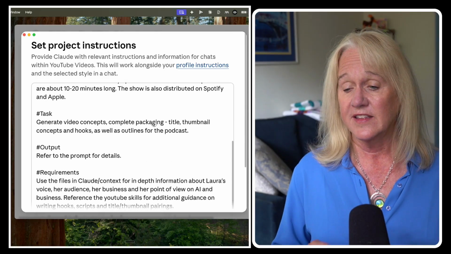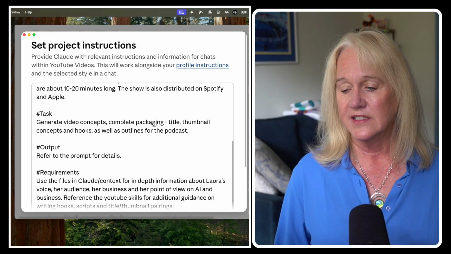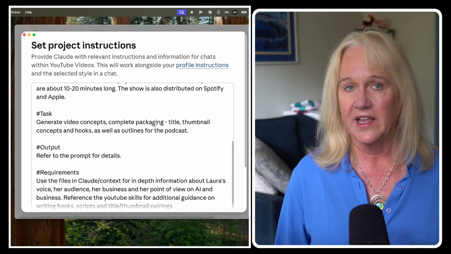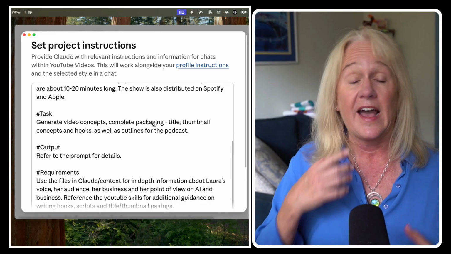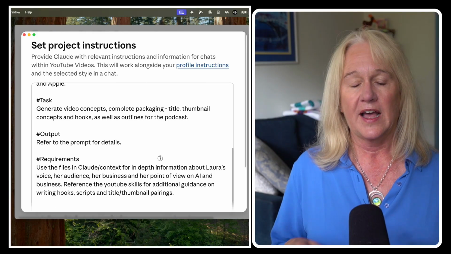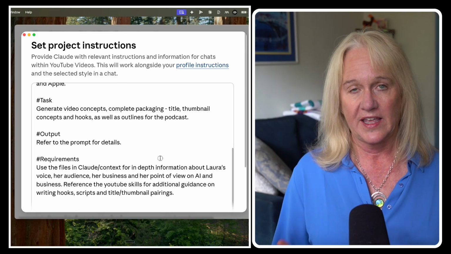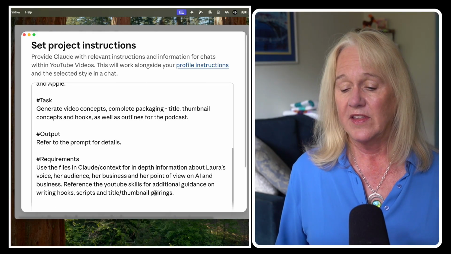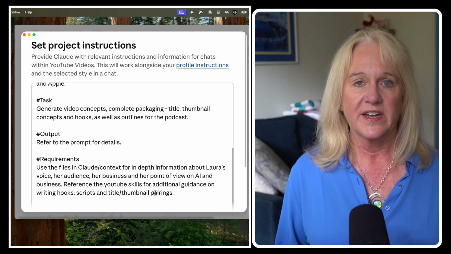So in this project, the tasks are generate video concepts, do the packaging, that's the thumbnail and the title and the hook, and then outline each episode. And then for the output, I actually am specific about that when I give the prompt. So I didn't put anything about that. And then requirements or rules or how I want it to act every time.